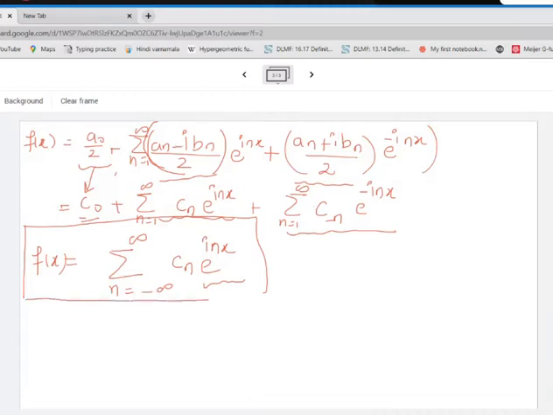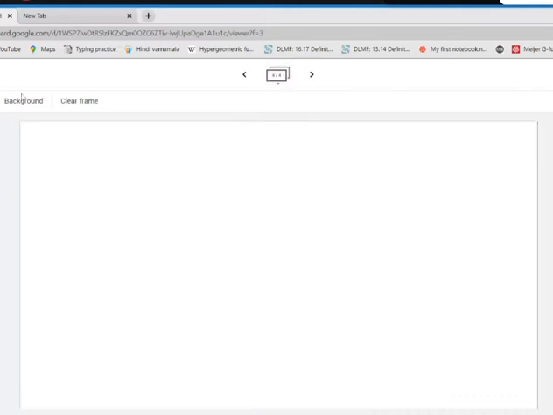But then what is the value of this coefficient Cn? What is this Cn exactly equal to? Cn has different expressions, so we can write them separately if we want. What we get is C0 is nothing but A0 by 2.